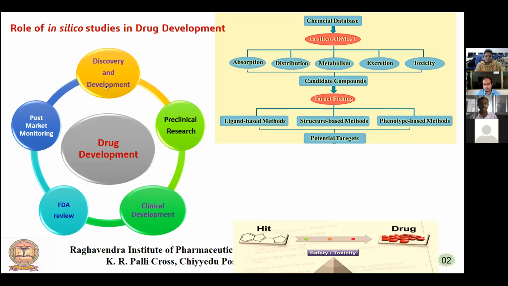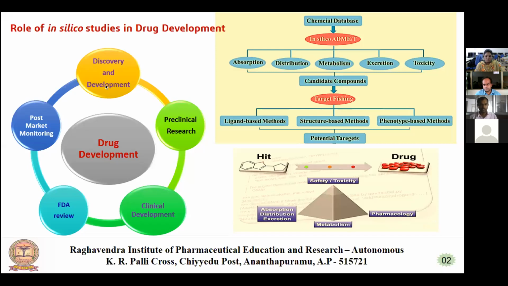To convert the hit molecule into a drug, we need to find out parameters like absorption, distribution, excretion, metabolism, safety, toxicity and pharmacology, which are very essential. Most of these are nowadays predicted by using computational or in silico methods. Here we need to know the difference between a hit and a drug. A hit is a compound that shows a desired type of activity in a screening assay.